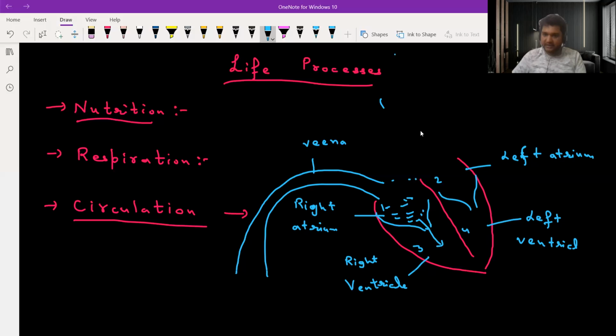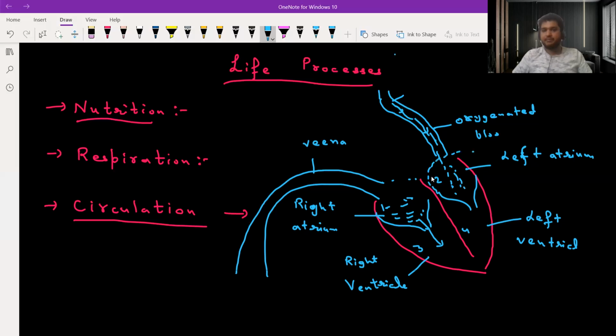There is a vein attached to the lungs, and these veins take the oxygenated blood. So the left side portion is reserved for the oxygenated blood. This is how they pump the oxygenated blood. It puts this blood into the left atrium and then into the ventricle, and from the ventricle it reaches all parts of the body through a specialized structure called the aorta.